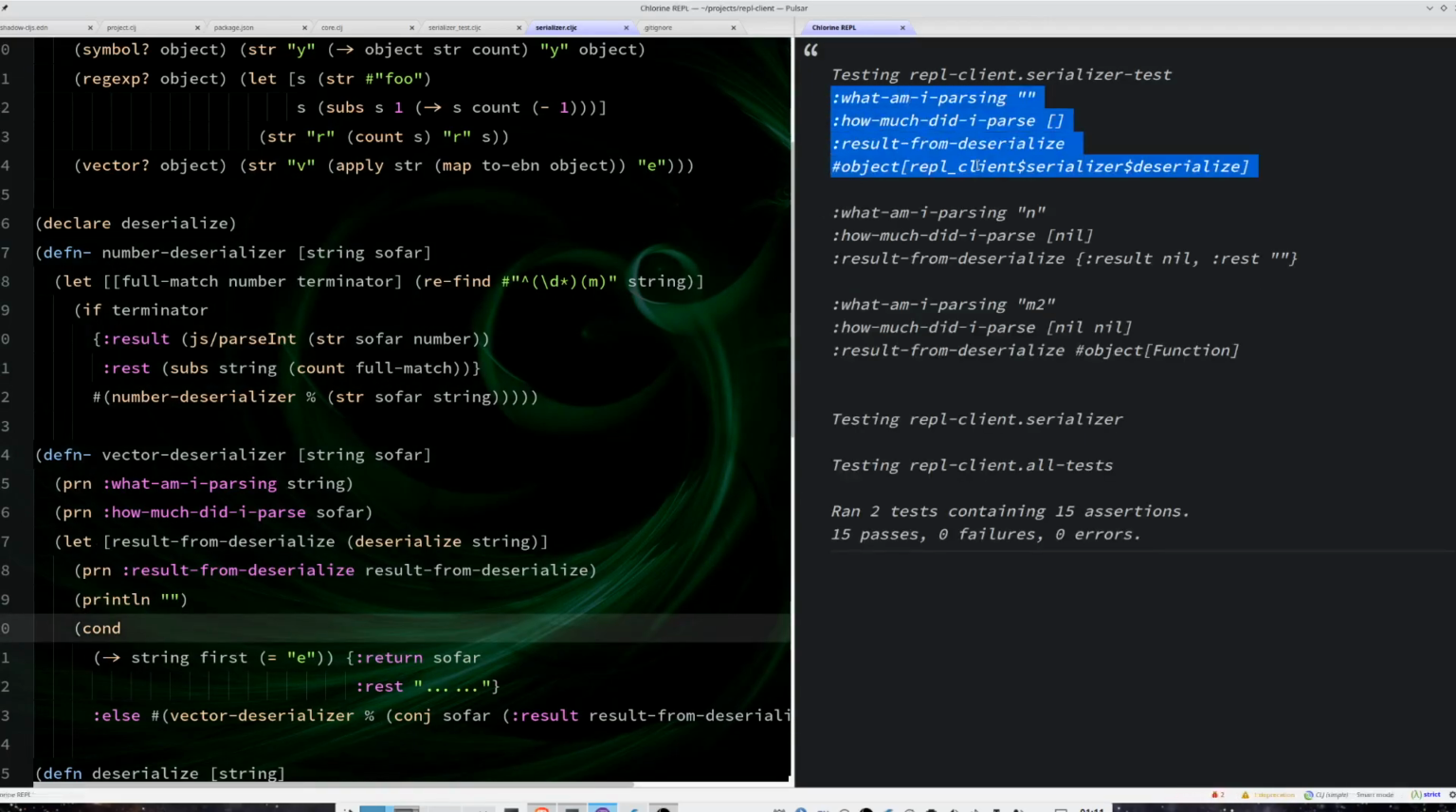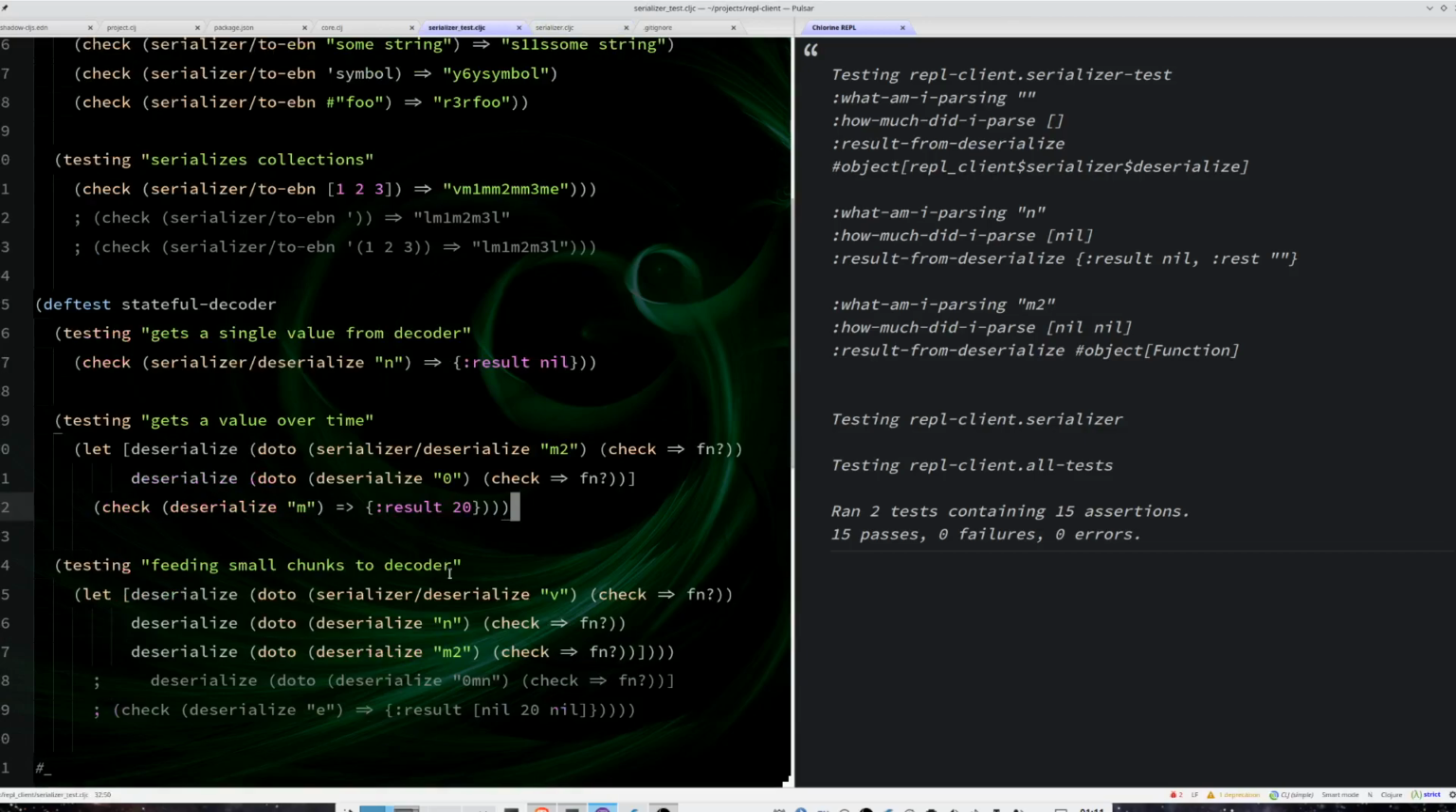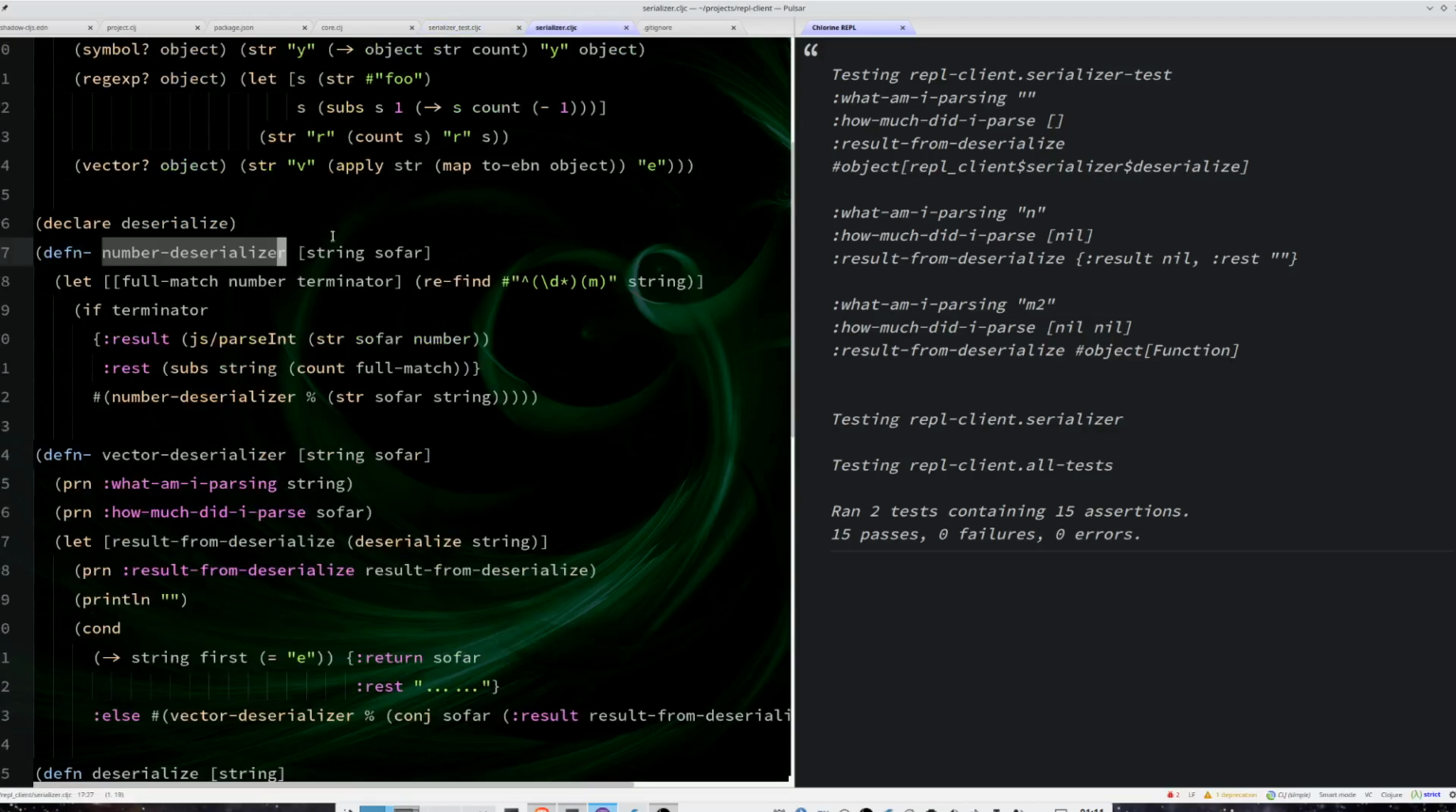Okay, so the first is a function, the second is a real result, and the third is a function because that is the thunk or the continuation from the number deserializer when the number was not complete. And that's exactly what happened. M2, it's a number, it's not complete, so this will be this result here, this inner anonymous function.